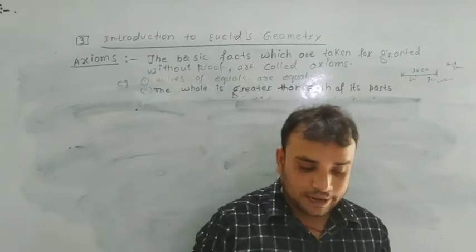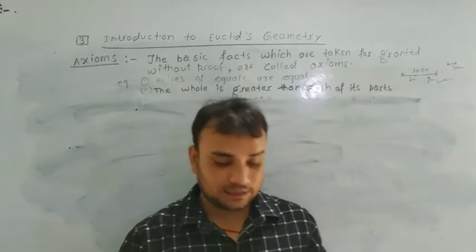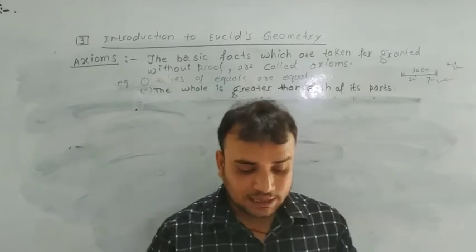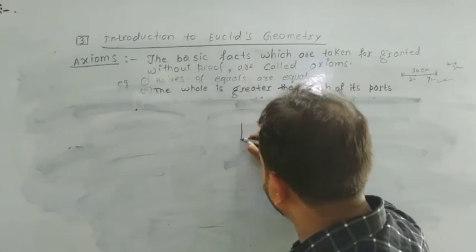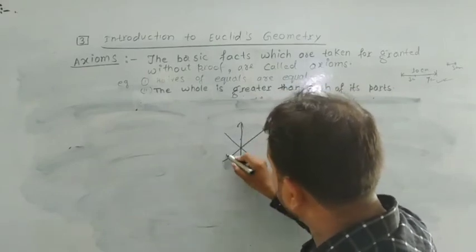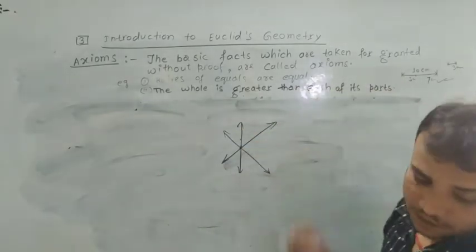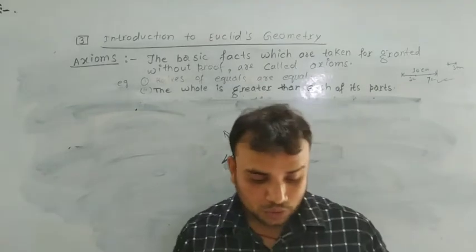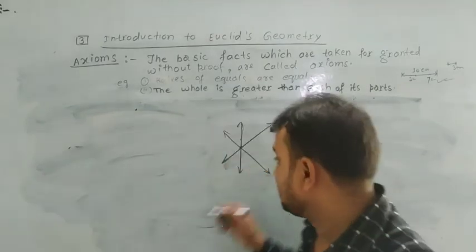Incidence axioms on lines. First, a line contains infinitely many points. Second, through a given point, infinitely many lines can be drawn.